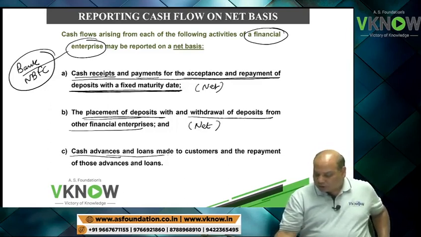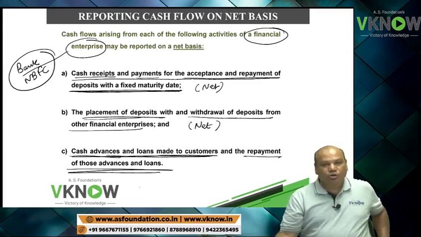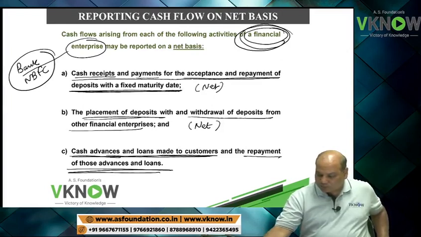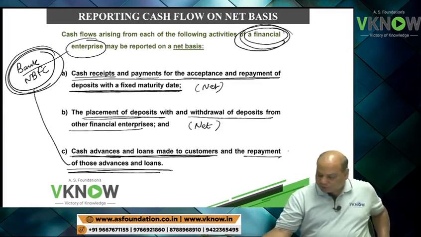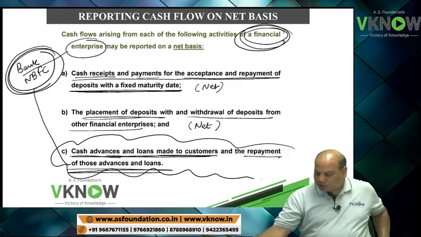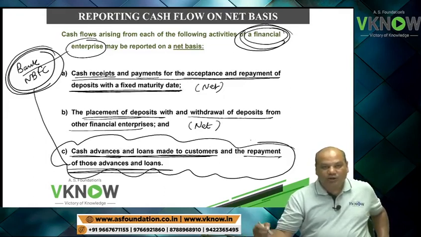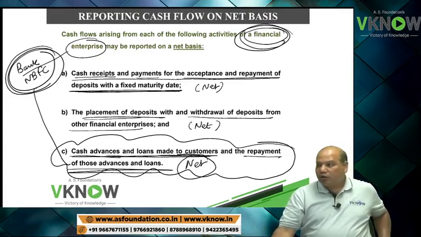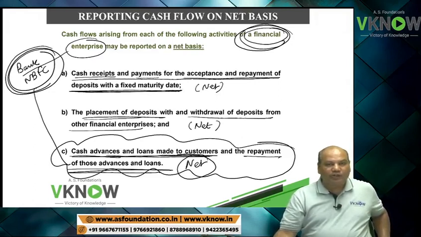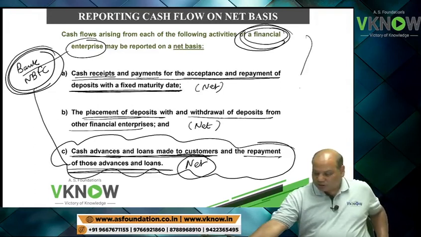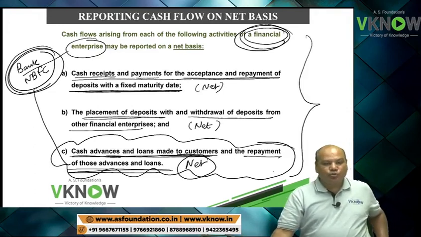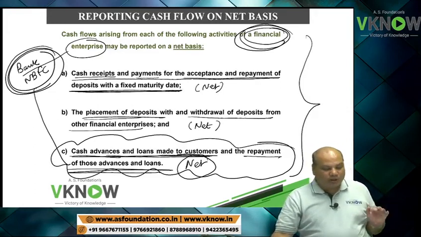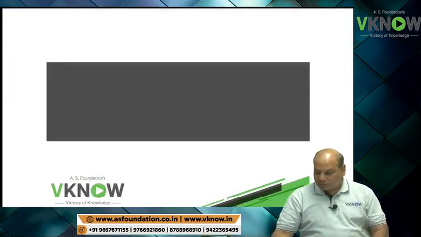Cash advances and loans made to customers and repayment of those loans and advances. So a financial enterprise like a bank or NBFC can present cash and loans given to customers and repayments on a net basis if they want. So this can be a theory question only. When can cash flow be presented net? This is the answer. Usually a numerical question on this paragraph has not been asked.